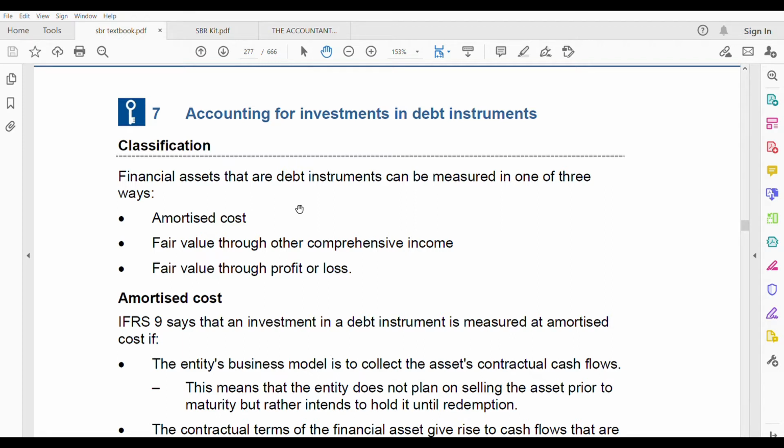But before that, we need to know what debt instruments are. Debt instruments are assets that require a fixed payment to the holder. Fixed payment means that if you are holding that asset, you'll be receiving fixed payments, such as interest. Interest is fixed. One example of debt instruments is a bond. Bond is a very good example, because when you are holding a bond, you'll be receiving interest as well as the principal amount, the bond amount.